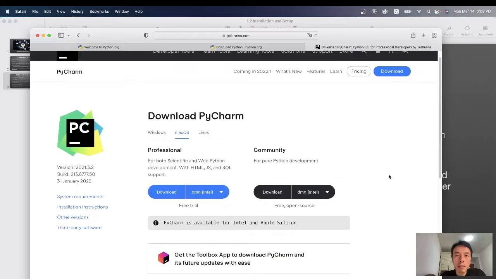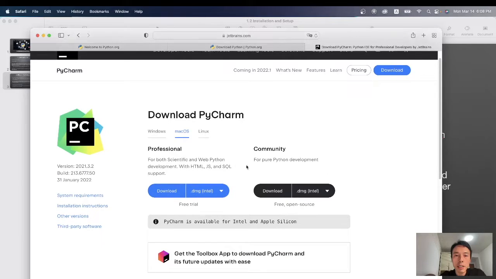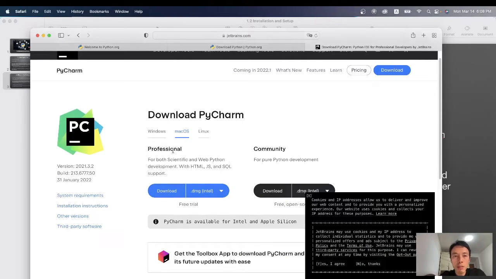Okay, now we are on the download page. Here we have two versions. One is the Professional version, another is Community. Normally, for a pure Python developer, and for learners, we choose the Community version. Click download for Mac OS. If you are on a Windows operating system, you can also see a Community version for Windows. Click download to download this.